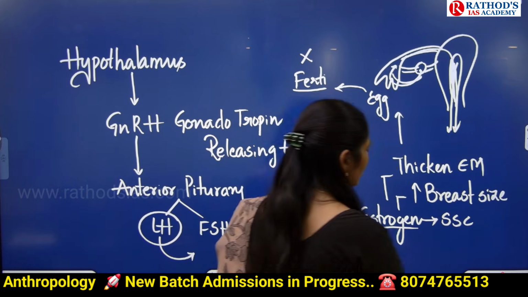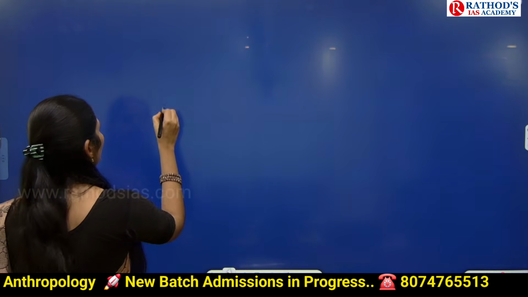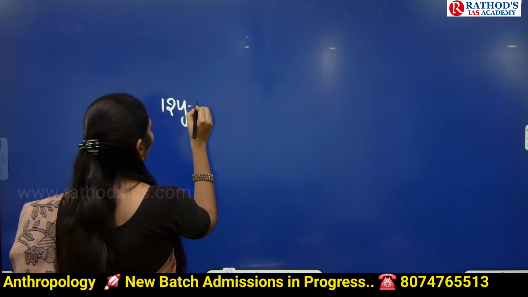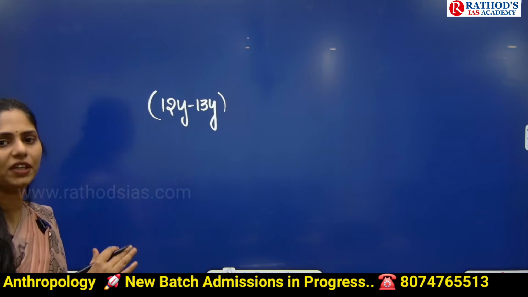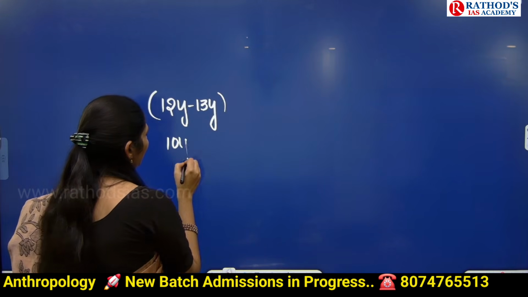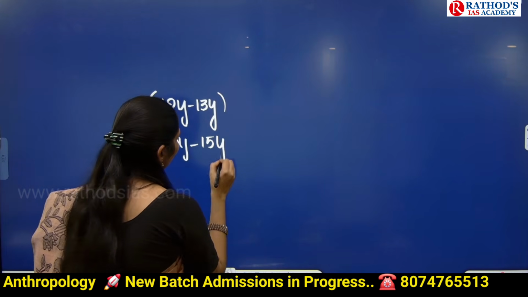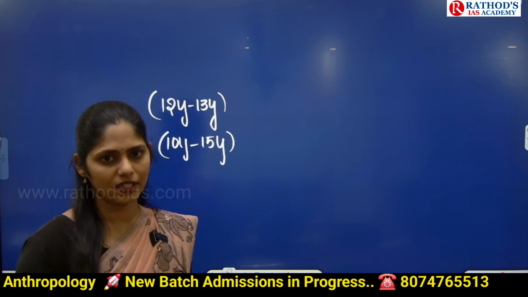Normally, what is the age of menarche? When can we say this first menstrual bleeding in the girl happens? Normally, it happens between the age of 12 to 13 years. But across the world, this age varies. Normally, we take the blanket age of 10 to 15 years. Between these 10 to 15 years, at any point of time, they can get their first periods.